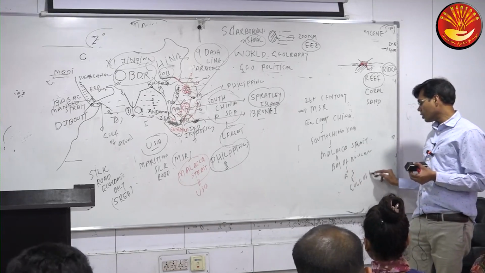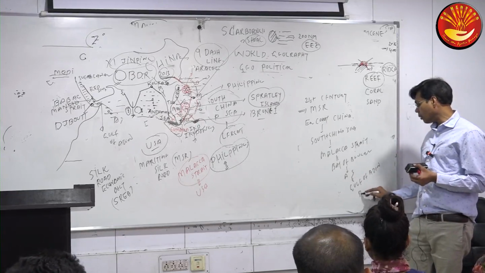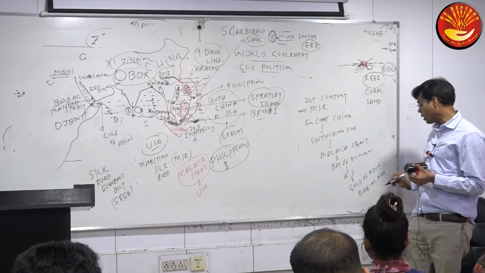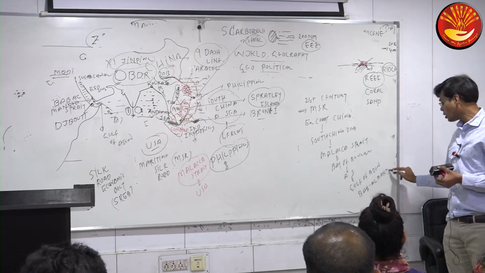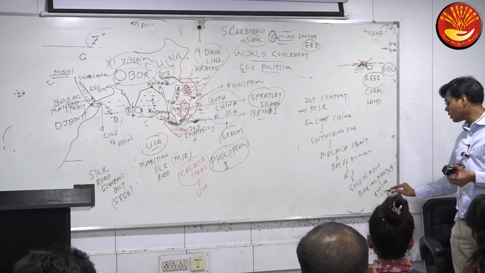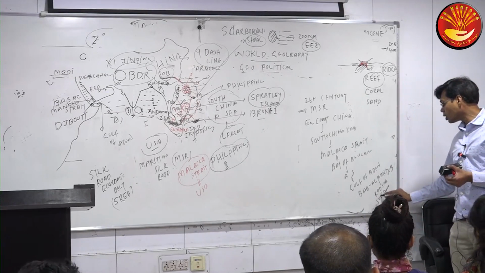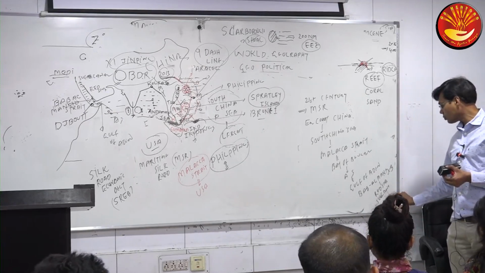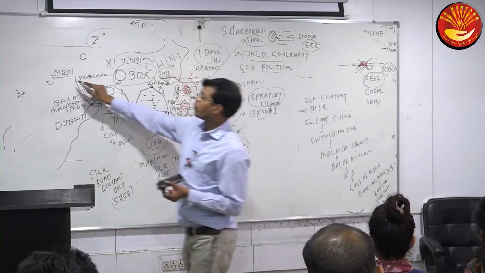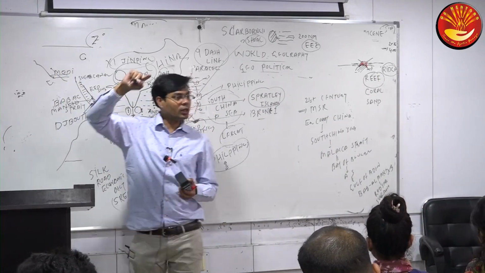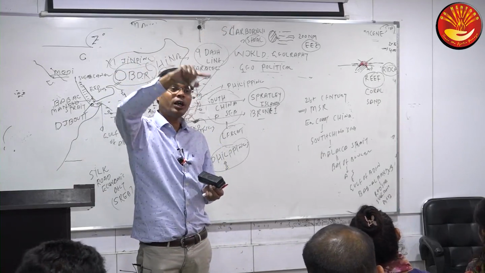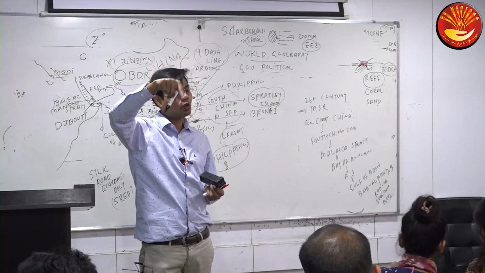Gulf of Aden. Then which famous strait? Bab al Mandab. Near which country, where China is establishing the naval base? Djibouti. Then which sea? Red Sea. Which canal in Egypt? Suez Canal. Then reaching to which sea? Mediterranean Sea. Then through the Mediterranean Sea, it could reach a number of European countries. So ultimately connecting China to Europe via the Indian Ocean, and which part of the Pacific Ocean? South China Sea.